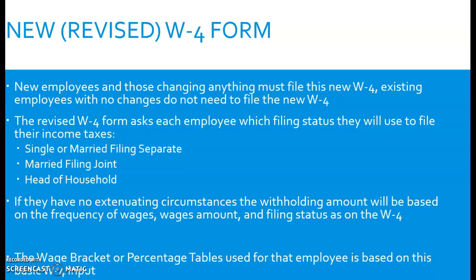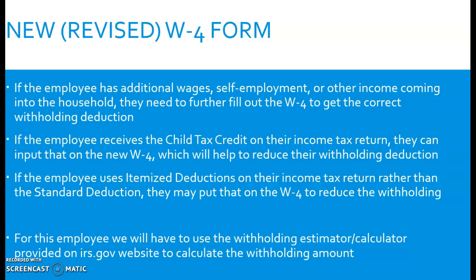Now, if they have some other additional wages besides working for our company, such as a different job, their own business, or income from a pension or something else, then they need to further fill out this W-4. They can't just stop by saying, here's my filing status and I'm all done. They now have to estimate those additional incomes that are coming into the household.